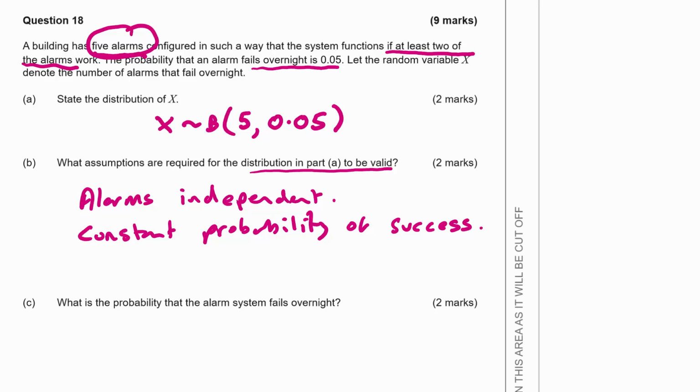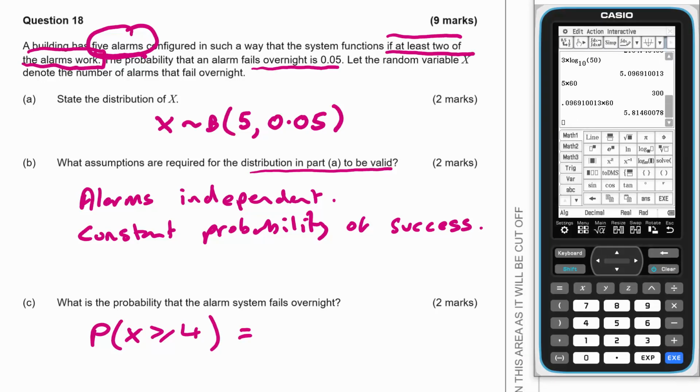What is the probability that the alarm system fails overnight? Well, in order for it to fail, remember, it'll work if we've got 2 alarms working. We need 4 or 5 of the alarms to fail. So we're after the probability of x being greater than or equal to 4. And we should be able to do that straight on the calculator.